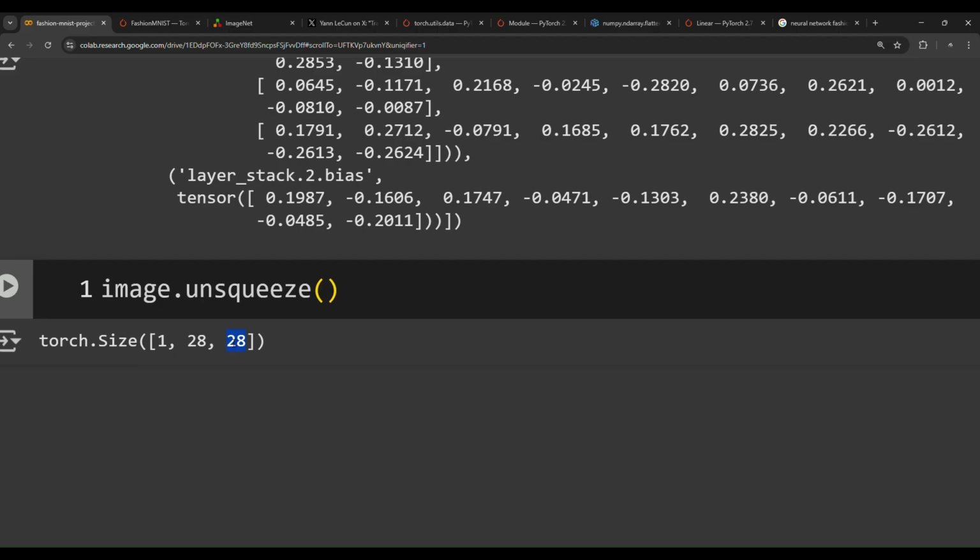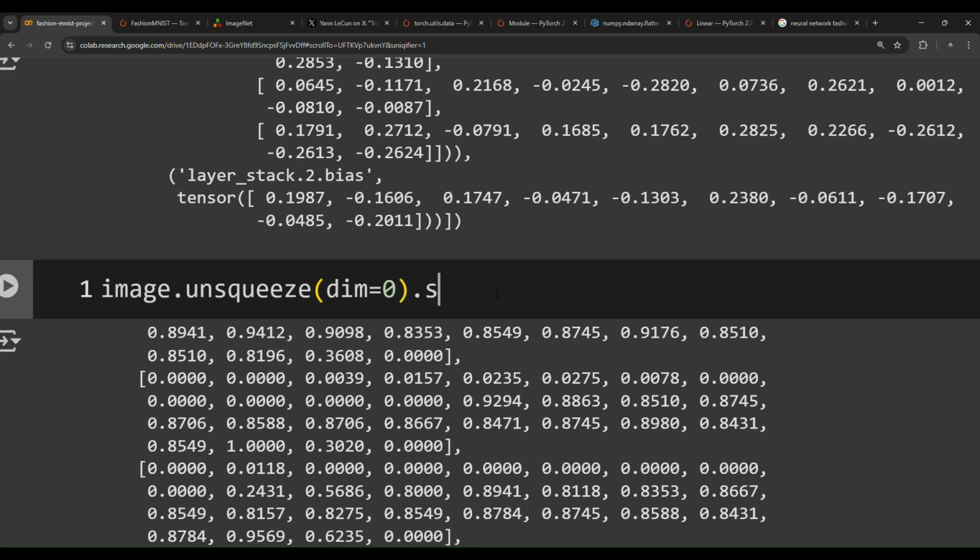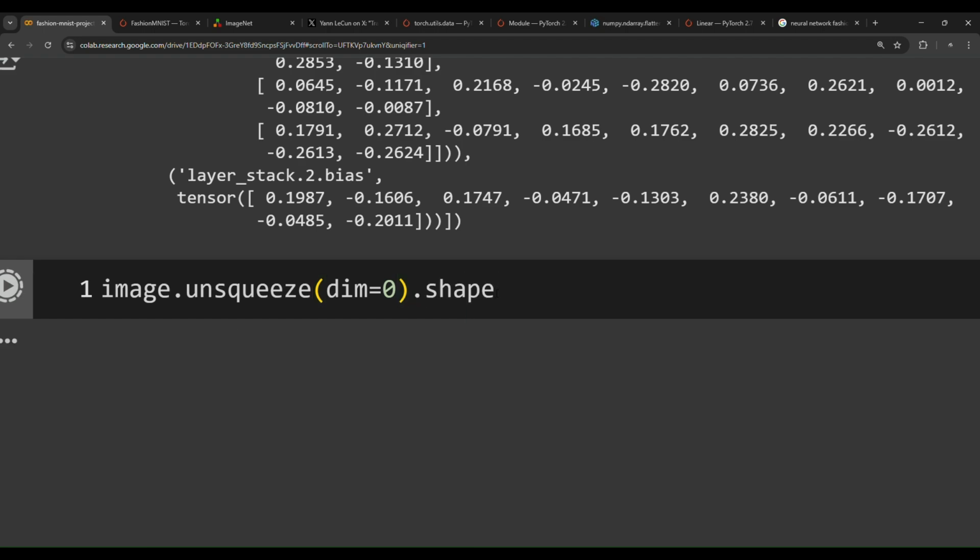Unsqueeze is the inverse operation of squeeze. Squeeze squashes the data, while unsqueeze adds more dimensions. So unsqueeze, and then we specify the dimension as 0. Now we get an additional dimension. Whoa, 1, 1, 28, 28.